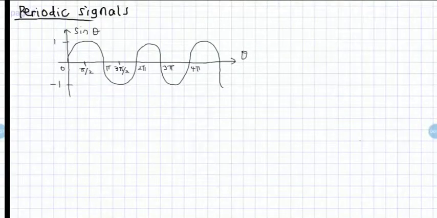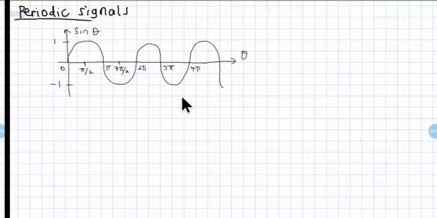Let's look at an example, the sine function. When we look at the sine function, we see that sine theta has the value of 0 when theta is equal to 0, pi, 2 pi, 3 pi, and so on. For multiples of pi, the value of sine theta is the same, which is 0. We might think that the fundamental period of this signal is pi. Well, this is not true.